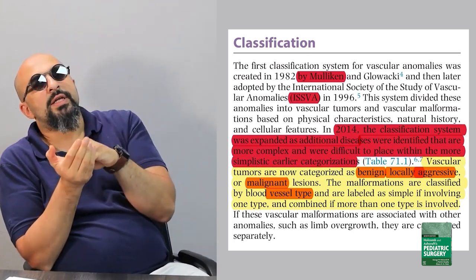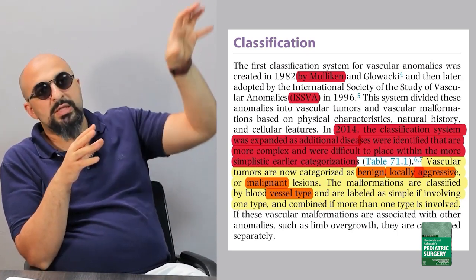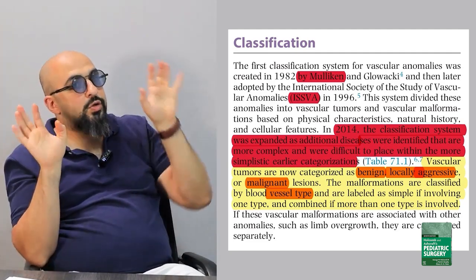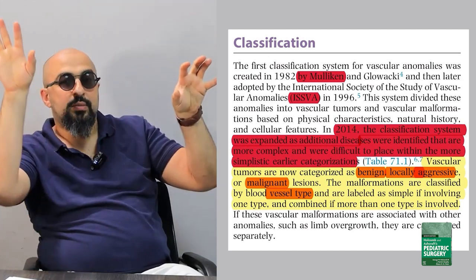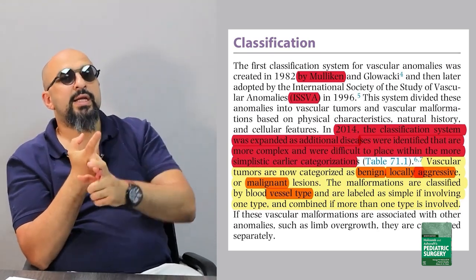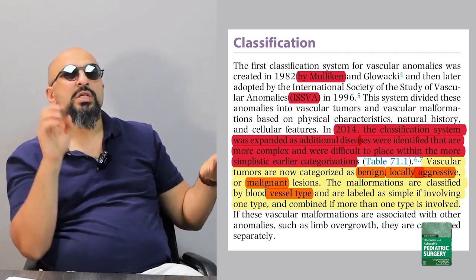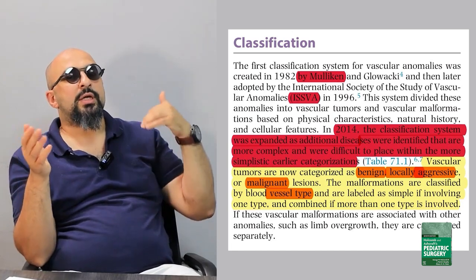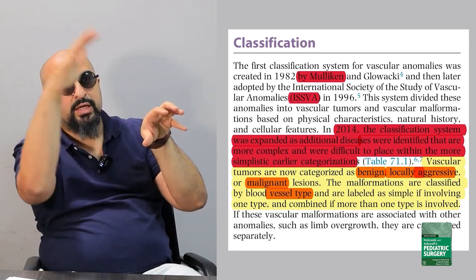And then this system divided these anomalies into vascular tumors, as we said in the introduction, and vascular malformations. So we are talking now about two categories, vascular tumors and vascular malformations. As we said, it's based on the physical, biological, and clinical behavior. What is meant by physical and biological? It's the cellular behavior. And what is meant by clinical behavior? It is the progression, regression, and clinical features. Actually, the biological behavior is the basis of the clinical behavior.